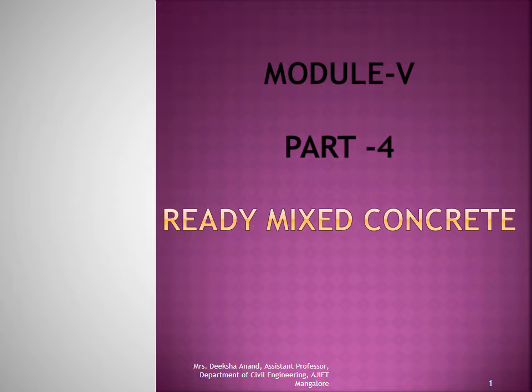So, in our last class, we have studied some of the topics under ready mix concrete, that is self compacting concrete, fiber reinforced concrete, the different tests to determine its properties, and what are the types of fibers, what are the methods of self compacting concrete in part 1, part 2, part 3 of module 5. And now moving on to the next topic, that is the last topic under module 5 in part 4, about the mechanical properties of fiber reinforced concrete.